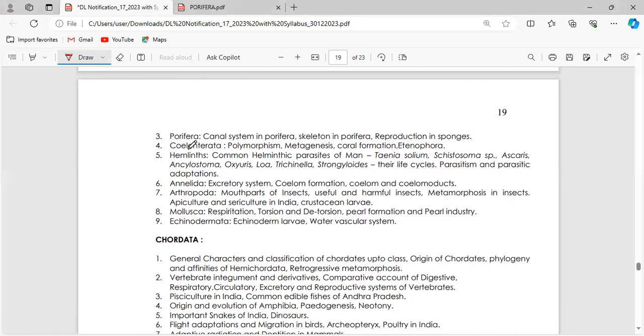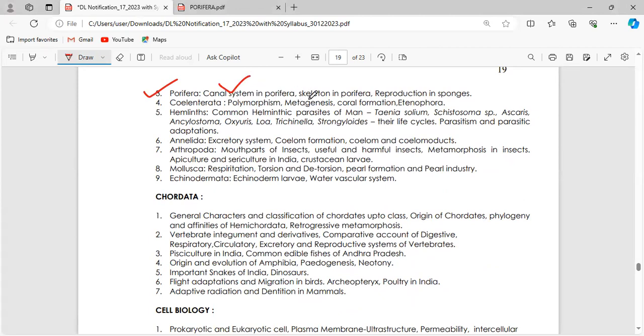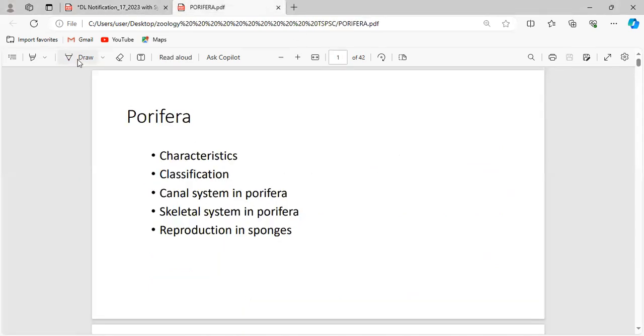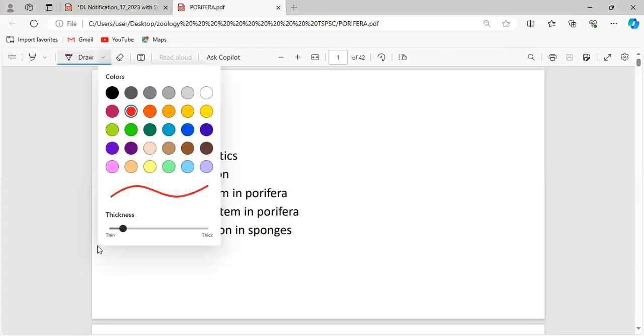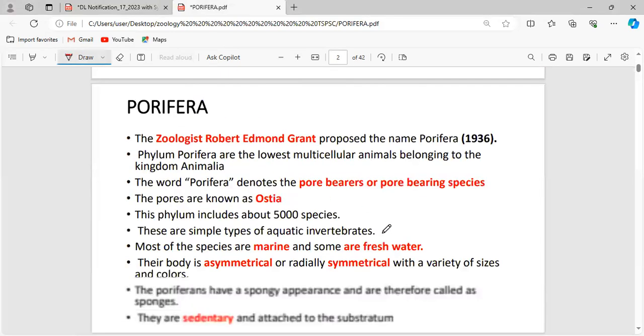In today's class, we are going to focus on the Porifera. We are going to see the general characters and classification of Porifera. After that, we are going to discuss the canal system in Porifera, then the skeleton system, and then reproduction in sponges. After finishing all these things, we are going to discuss some MCQ questions. Okay? Porifera: characters, classification, canal system, skeletal system, and reproduction.